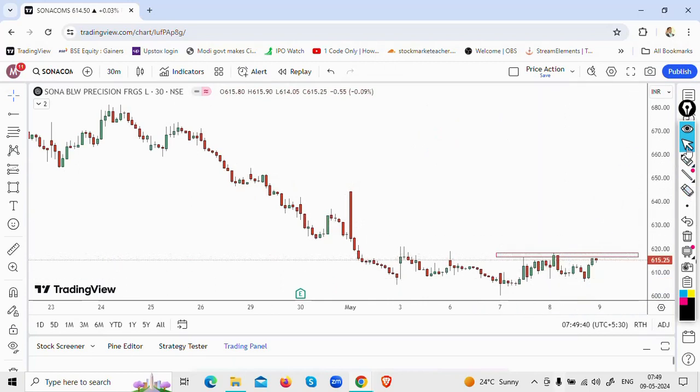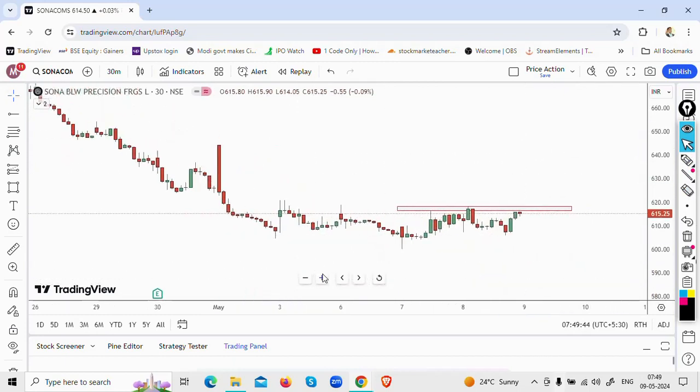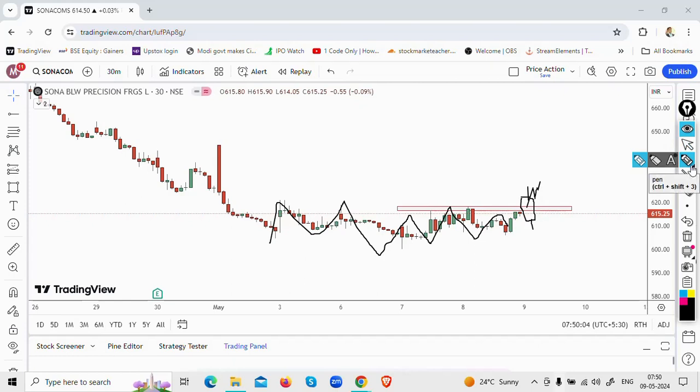Now, if and only if this level gets broken, okay, if you see this level and the market price action, what a beautiful price action this has been. It has been in consolidation mode. So if the 615 to 618 level gets broken comfortably, and the momentum and the buying and the auctioning happens, then I'm going to be bullish on this particular trade, that is Sonacom.